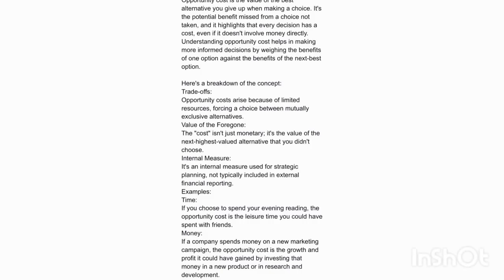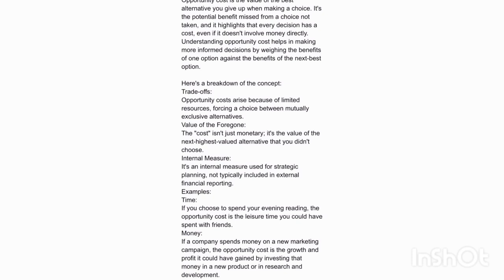Opportunity cost is the value of the best alternative you give up when making a choice. It's the potential benefit missed from a choice not taken, and it highlights that every decision has a cost, even if it doesn't involve money directly. Understanding opportunity cost helps in making more informed decisions by weighing the benefits of one option against the benefits of the next best option. Here's a breakdown of the concept.